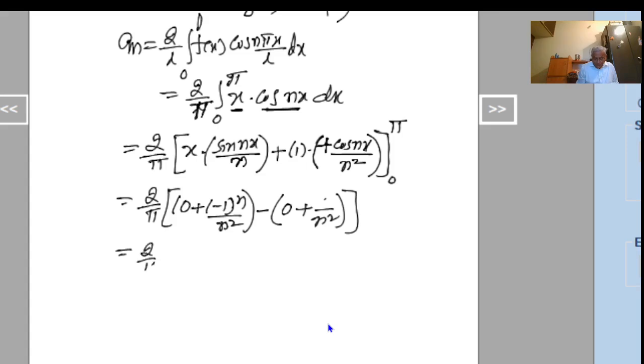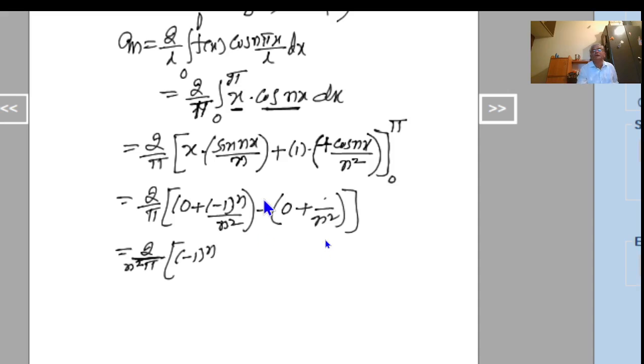2 by pi, and we can take n square common factor. 2 by pi n square. What remains here? Minus 1 to the power of n, minus 1. Okay, this is our an.